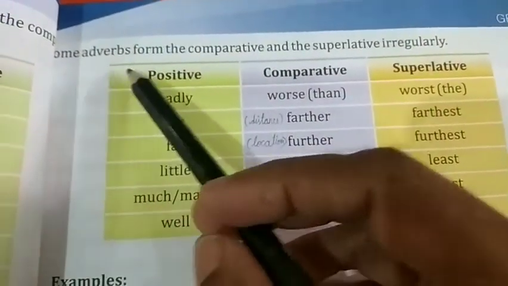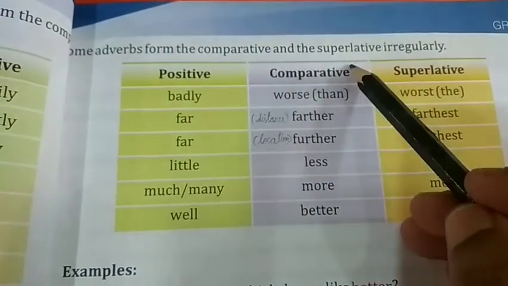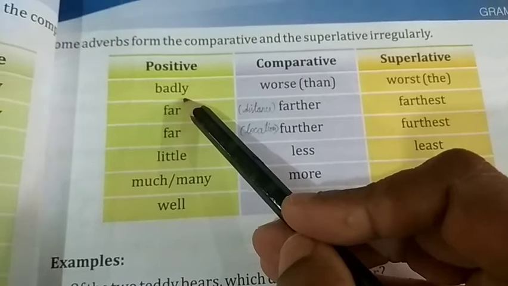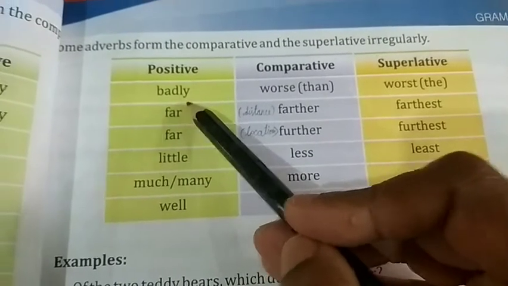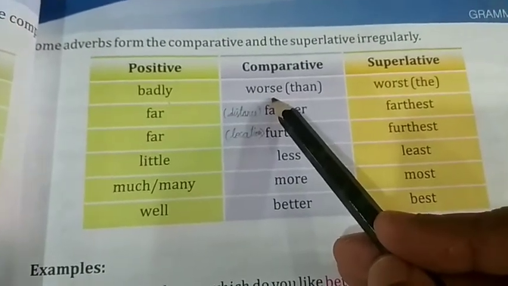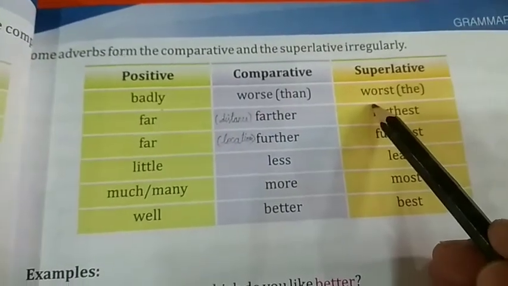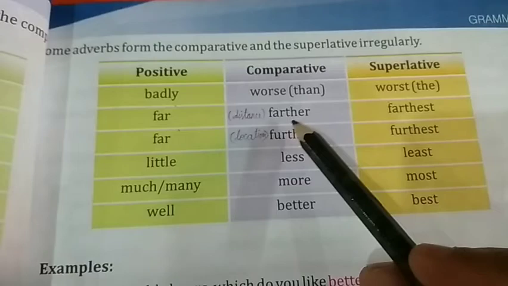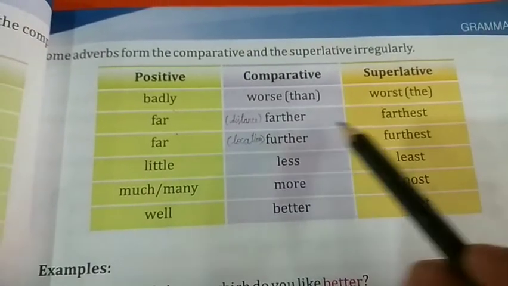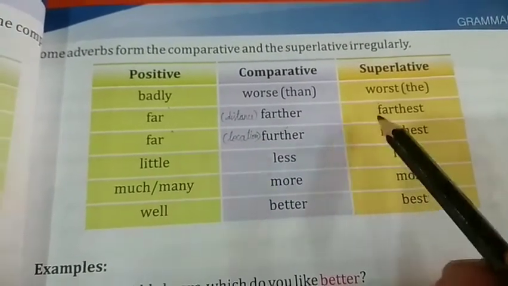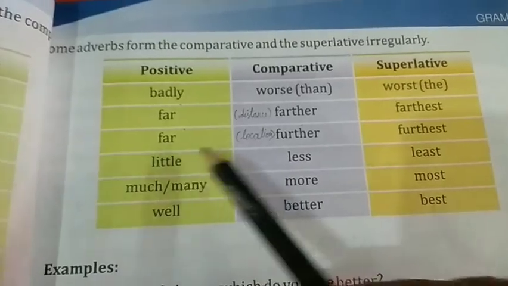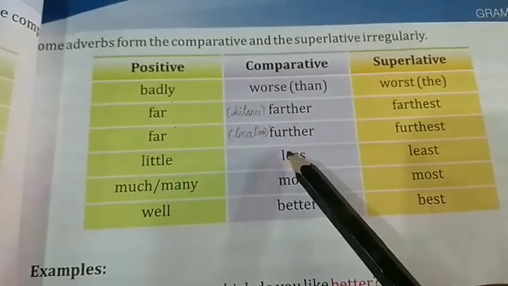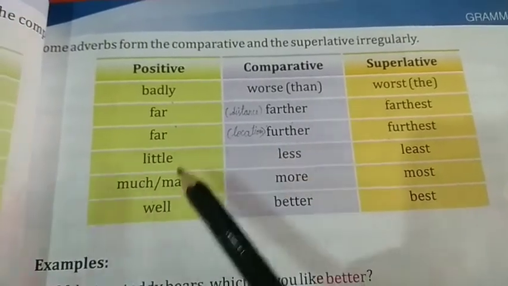Next, some adverbs form the comparative and the superlative irregularly. Okay, badly. In positive, it's badly. When it comes to comparative, it will become worse. And in superlative, it will become worst. Next, far. In comparative, farther. Superlative, farthest. Next, far. Further, furthest. Farther for distance and further for location.